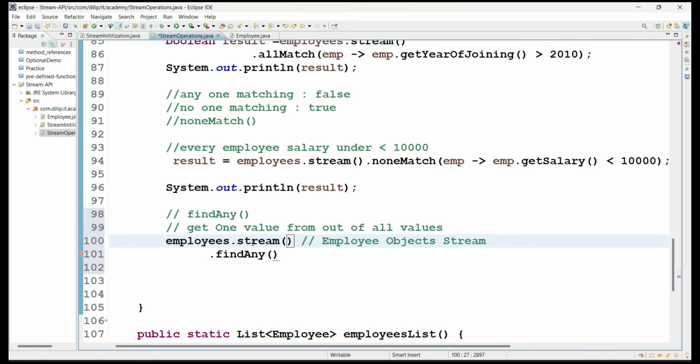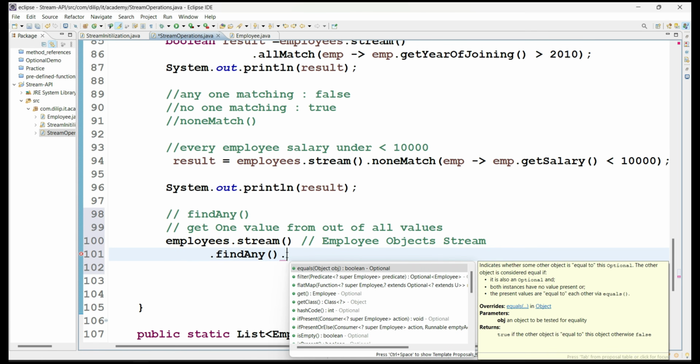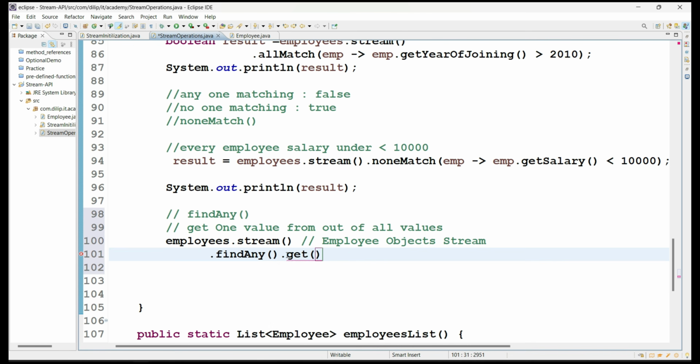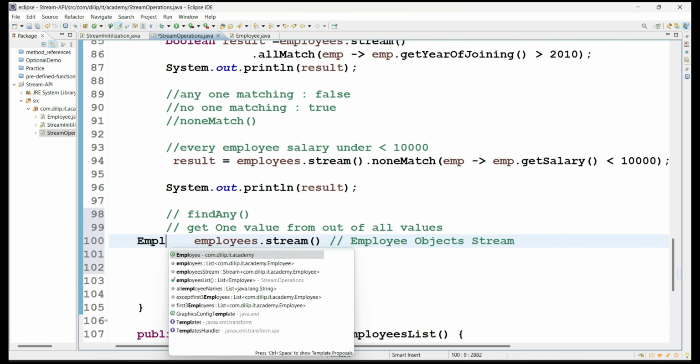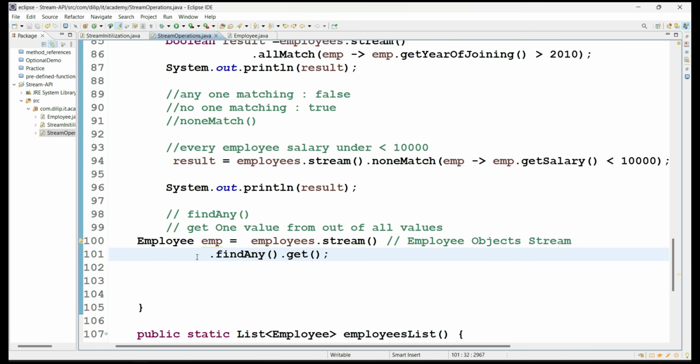For example, if you extract employee names and then write findAny, that stream becomes a stream of string values, and findAny will return an Optional type object with String. But in this case the stream contains Employee objects, so findAny is returning Optional of Employee type. We know about the Optional class; in a previous session I already covered how important it is. To get a value from the Optional object, we have a predefined method called get. It returns the Employee object now. So that is what the findAny method does.